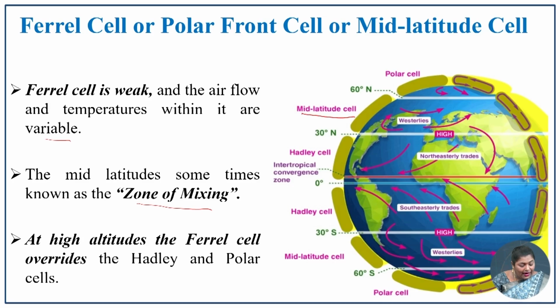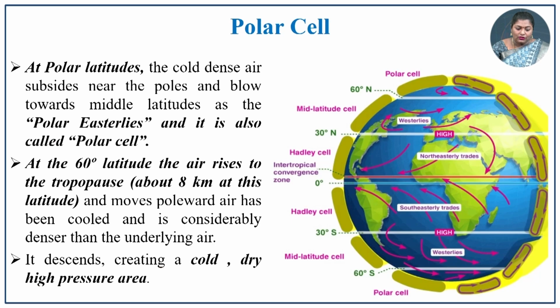At high altitude, the Ferrel cell overrides the Hadley and polar cells. So, in the higher altitude this was the case. Next one is the polar cell. At the polar latitude, the cold dense air, what happens? The cold dense air subsides. So, it comes down and then blows towards the middle latitude as the polar easterlies. Because of that, the polar easterlies are formed here, and it is also called the polar cell. So, this cell is known as the polar cell.